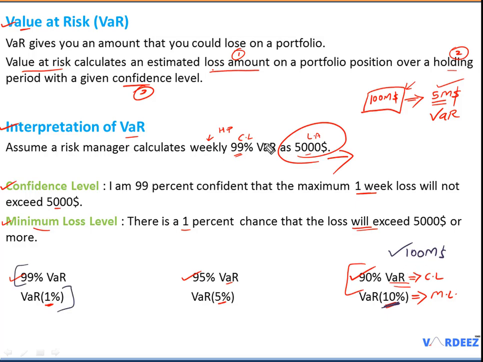Amidst all these things, you must be wondering why are we calculating this amount in the very first place? Why are we interested in calculating the loss or the minimum loss level? Well, the reason for that is this $5 million, or let's say for a bank, this $100 million will act as a buffer or the capital amount that the bank will actually keep aside. So anything that happens to the bank's portfolio, bank will have this money so that they can make up for all the losses. Okay, so this is why VaR is very popular and it's used throughout finance and risk management, so that you can keep aside this money and protect the losses.